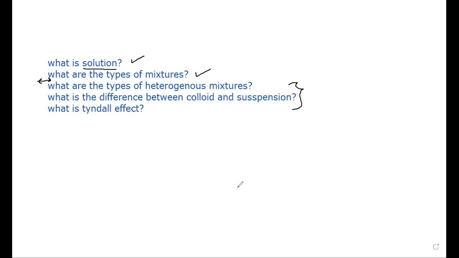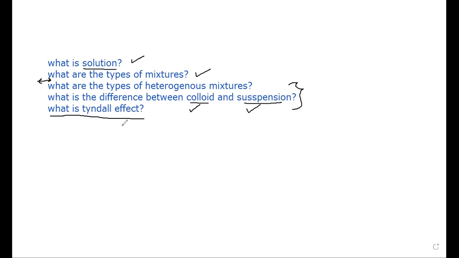So the main difference between colloid and suspension is the size of the particles. An example of a suspension is sand in water; an example of a colloid is milk. Let's pass to the last question. What is the Tyndall effect? Who can tell me what the Tyndall effect is, regarding what you watched in the video, guys?